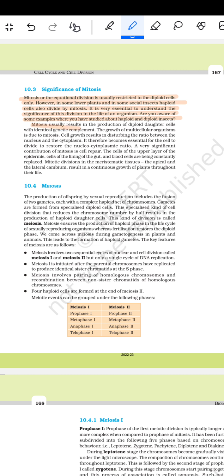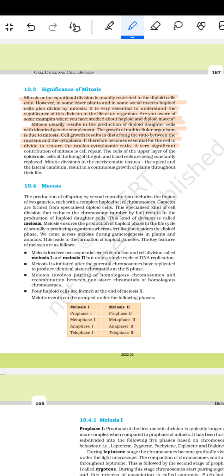So mitosis usually results in the production of diploid daughter cells with identical genetic components. The growth of the multicellular organism is due to mitosis. Cell growth results in disturbing the ratio between the nucleus and the cytoplasm. It therefore becomes essential for the cell to divide to restore the nucleo-cytoplasmic ratio.